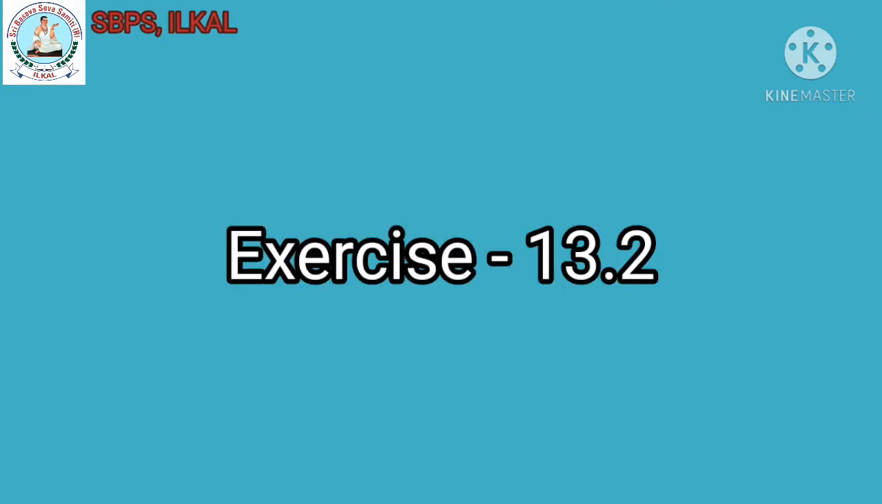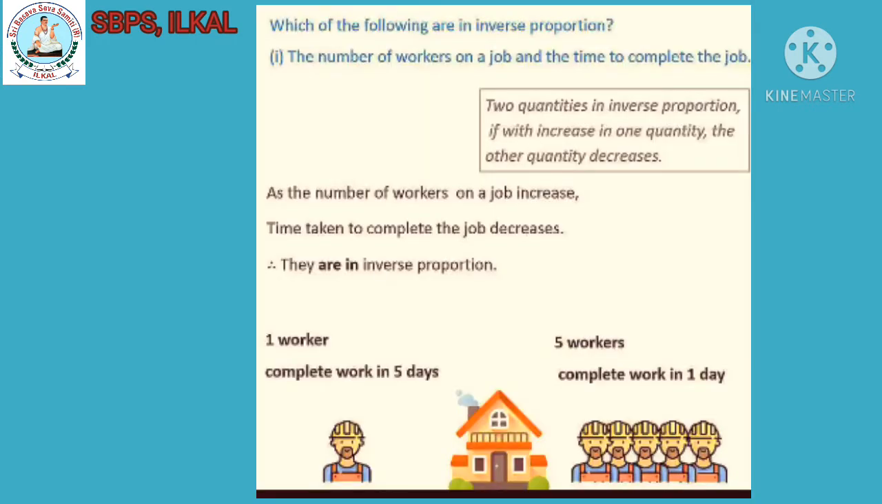Today we are going to solve problems of exercise 13.2. First question, which of the following are in inverse proportion? First, the number of workers on a job and the time to complete the job.